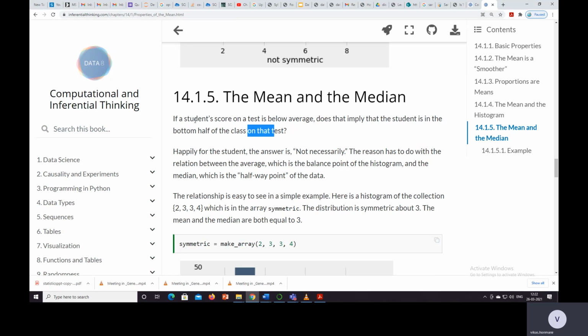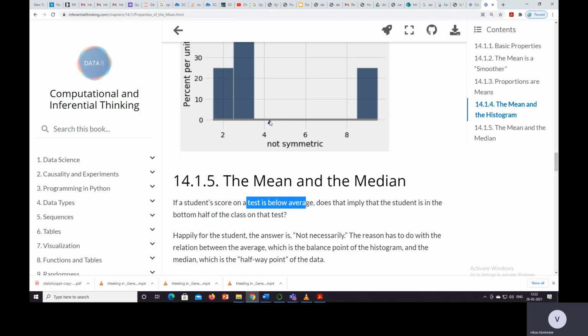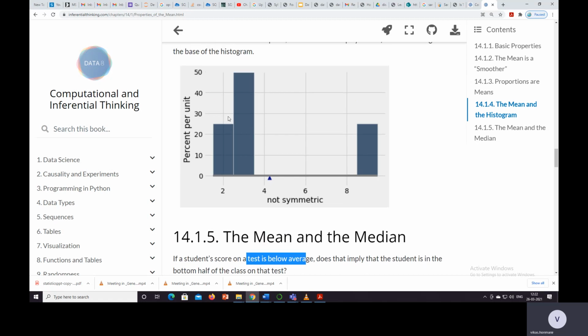So what is the problem over here? If a student's score on a test is below average, suppose consider this: there are 4 students in a class, and the test is out of 10 marks. The first student scored 2 marks, the second student scored 3, the third student scored 3, and the fourth student scored 9 marks.